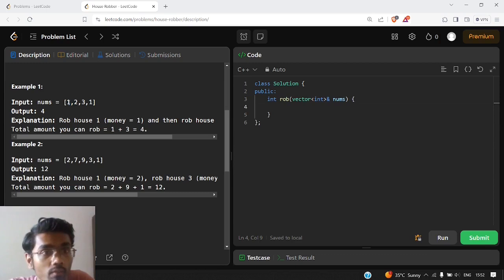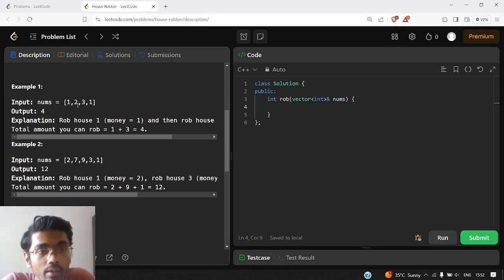If we have chosen 1, then we can't rob the next house, we directly jump onto this house and rob it. Again, we can't rob the next house because it's adjacent. So we rob this house and our array is over. So we rob this house and this house, which gives us 4 as the amount, and that is our answer. So we concluded that our greedy fails here, but how will we approach the problem?